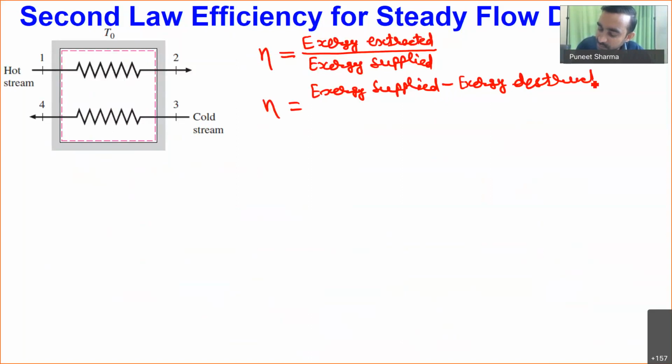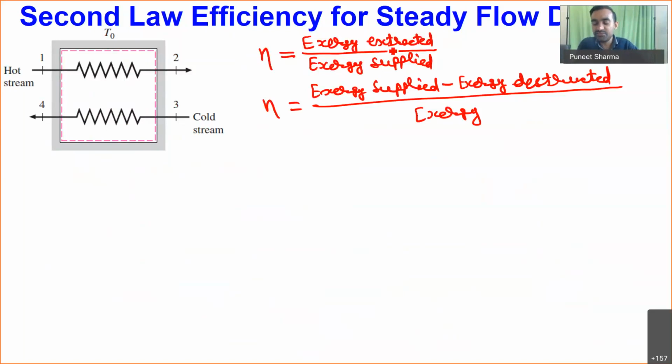So the efficiency is exergy supplied minus exergy destructed, divided by exergy supplied. Whatever exergy we are able to extract is nothing but exergy supplied minus the amount of exergy destructed. So finally my efficiency takes the form 1 minus exergy destructed divided by exergy supplied, since exergy supplied cancels.